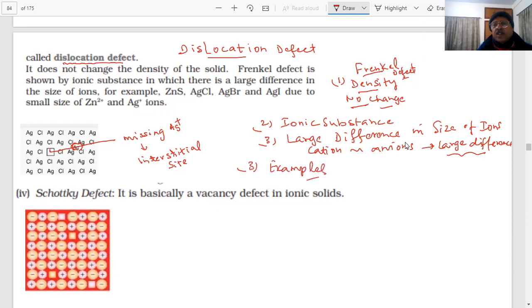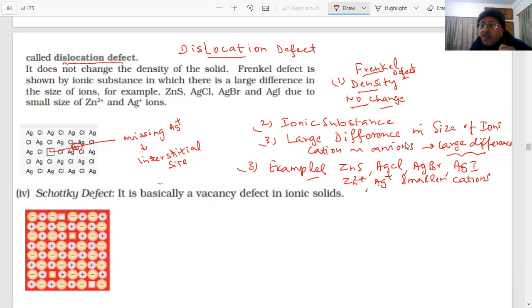Examples: ZnS, AgCl, AgBr, AgI. The size of the zinc ion and silver ion are small as compared to the anions. They are smaller cations, and the anions are larger anions. Okay?